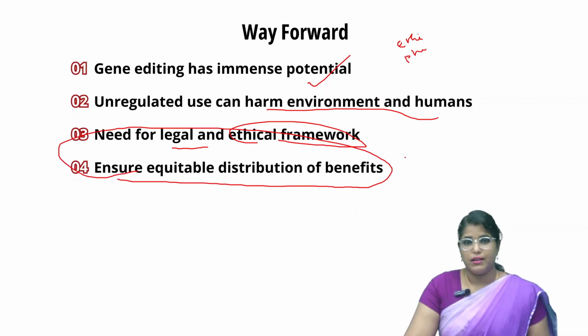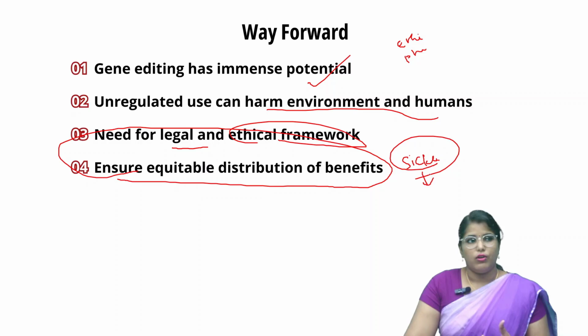For example, I said about sickle cell anemia, right? So many, especially the tribal people in India, have sickle cell anemia and they are not aware of this. If they have to afford the treatment, it literally costs a lot, right? So we have to give the technology to them also. In that way, it should be equitably distributed.